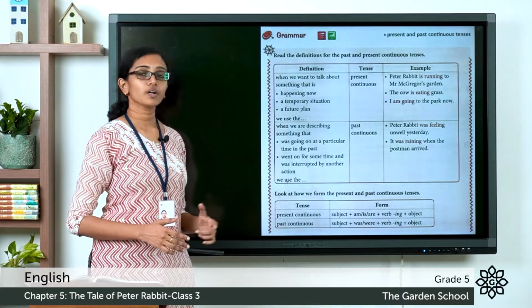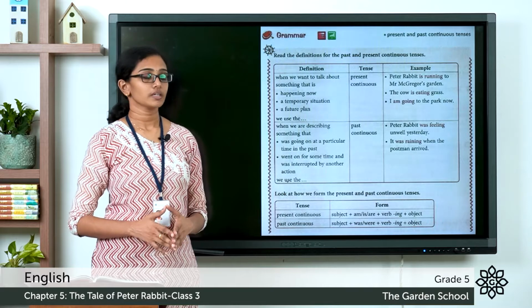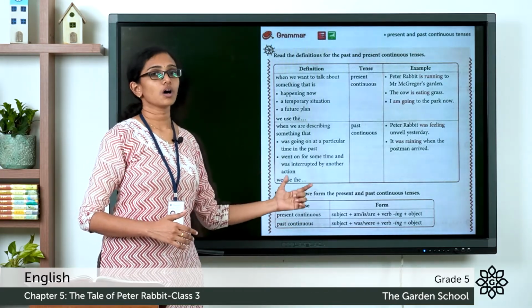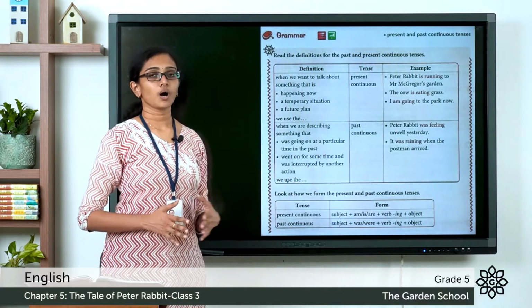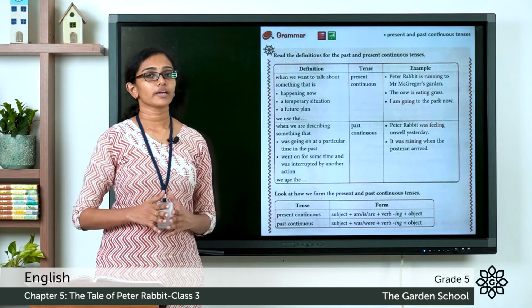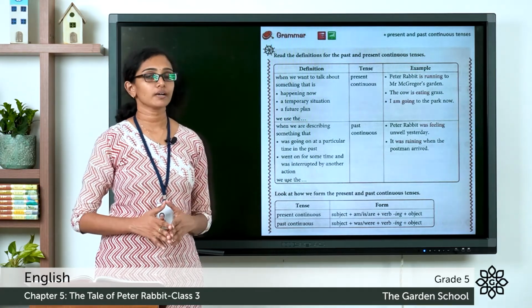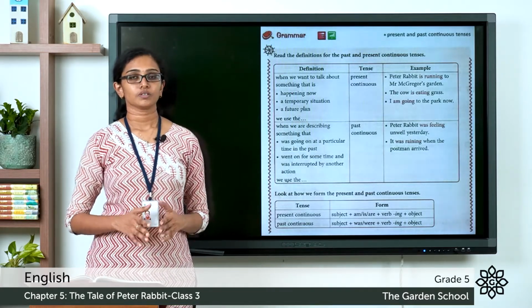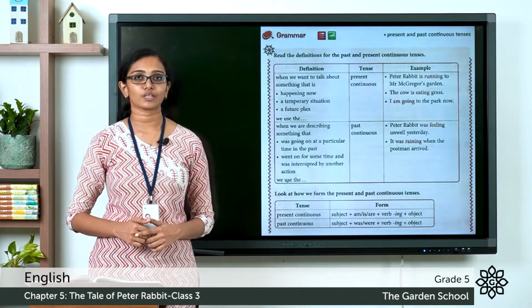Now, what about the general format for writing a sentence in past continuous tense? You have to write the subject, which should be followed by either was or were plus the ing form of the verb plus the object. I was walking fast. They were playing cricket yesterday. These are examples of sentences in past continuous tense. So let's keep these things in our mind and move on to the exercises given in the textbook.